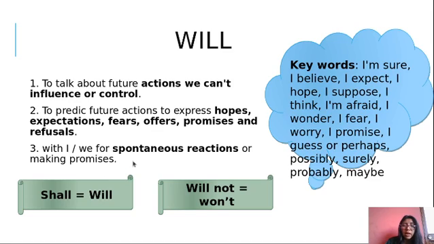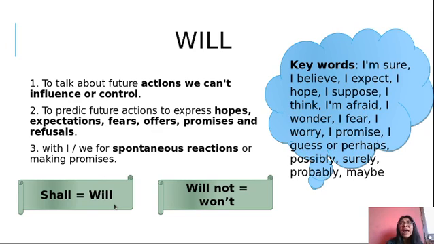Okay, we are going to use will in order to predict the future. Remember, actions we can influence or control; we are going to use it in order to predict actions, to express hopes, expectations, fears, offers, promises, and for spontaneous reactions or making promises. Okay, pay attention. Shall and will. Okay, we can use shall and will in the same way.